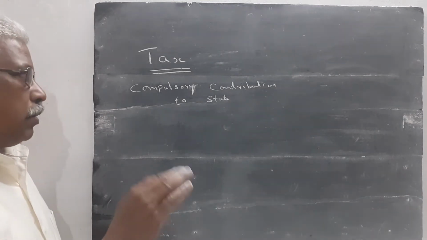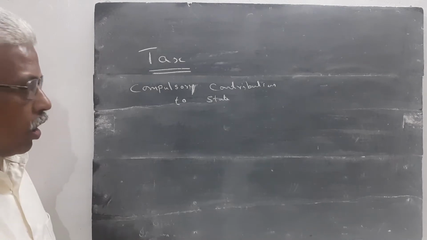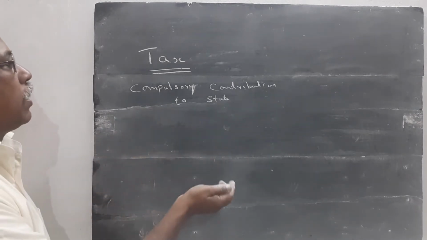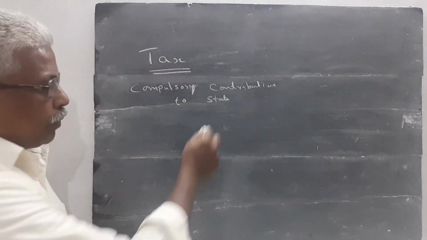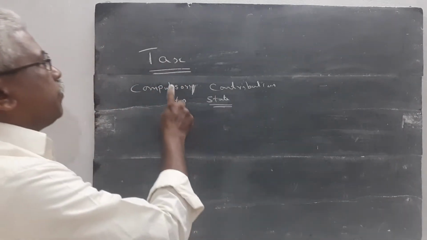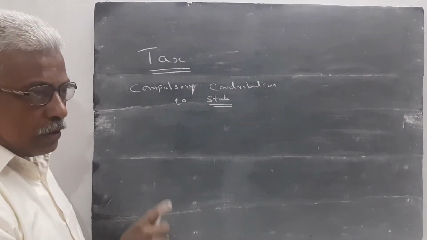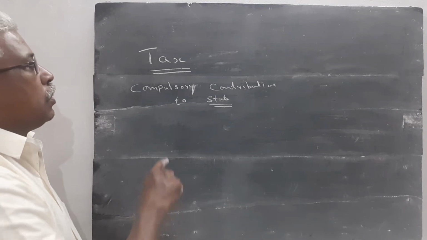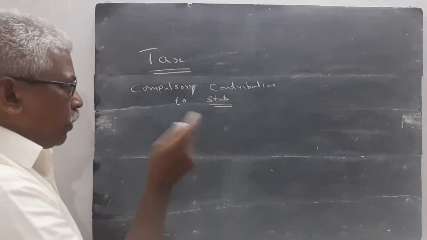The general public, all the citizens, are contributing tax to the state, to the government. State means government. The tax is a compulsory contribution collected from the citizen by the state.